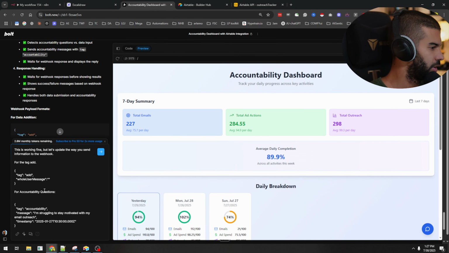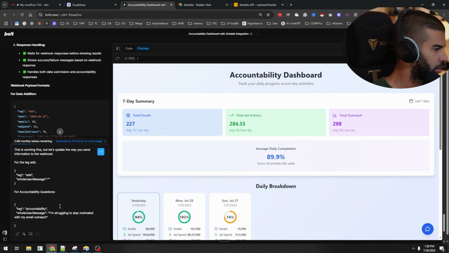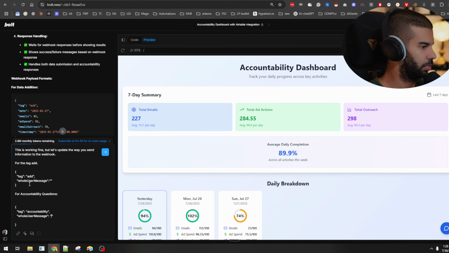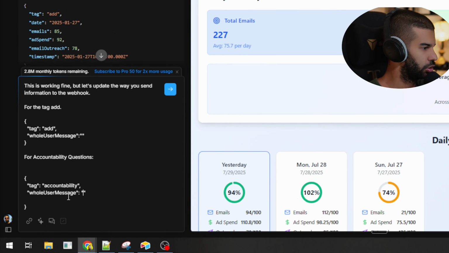For accountability, let's send tag equals accountability, the message, and let's call this whole user message as well. And let's remove the timestamp as well. So I think that should be fine. Yep, and keep it simple as well. So all that will change is the tag, and then we'll send the whole user message right there.